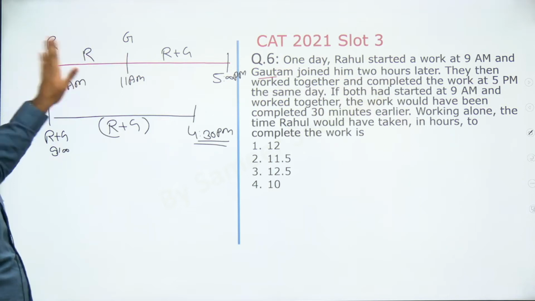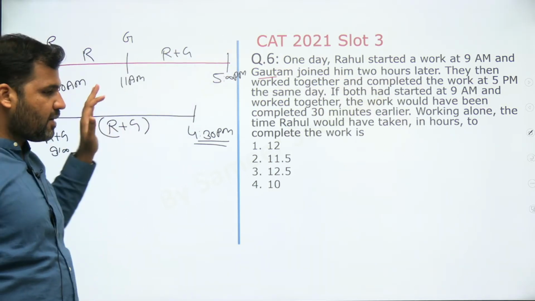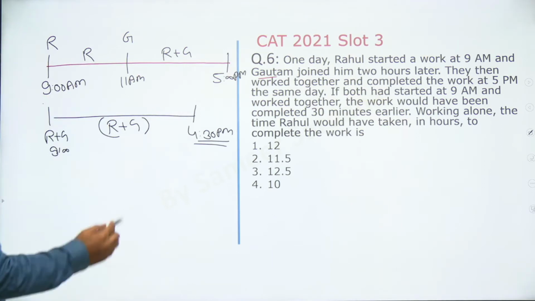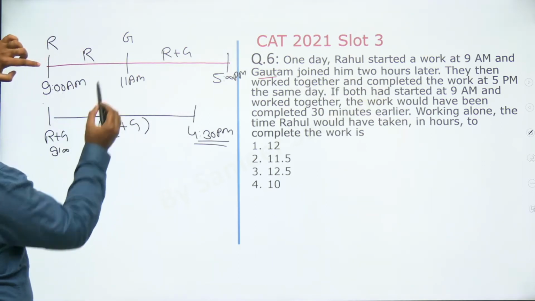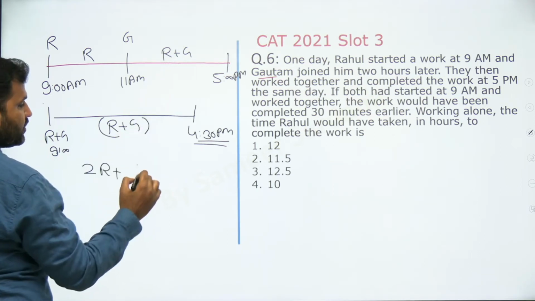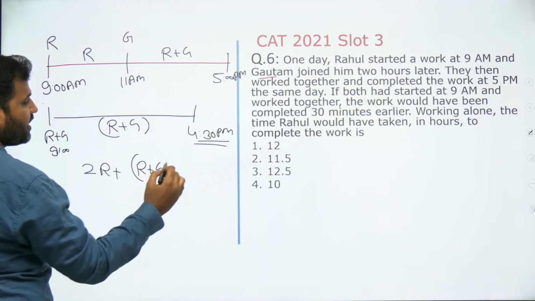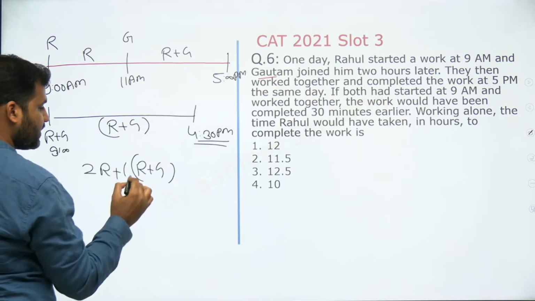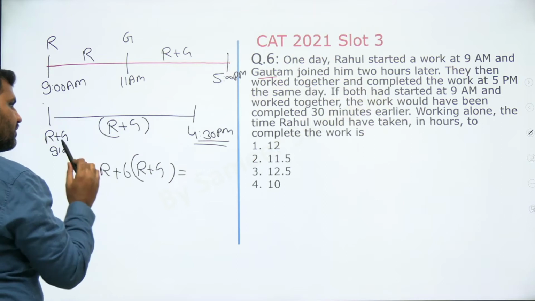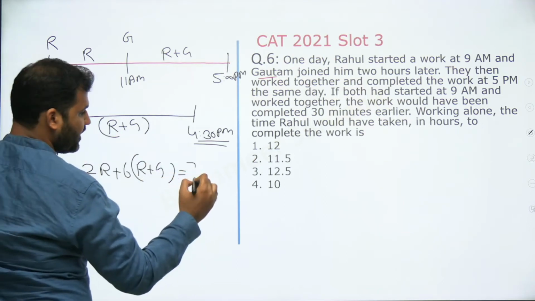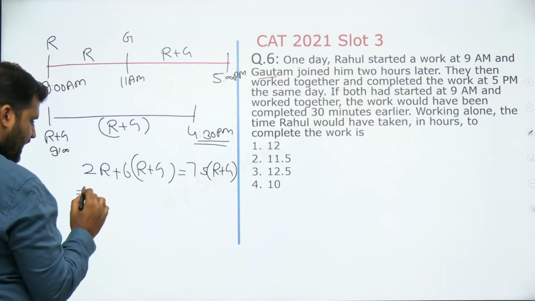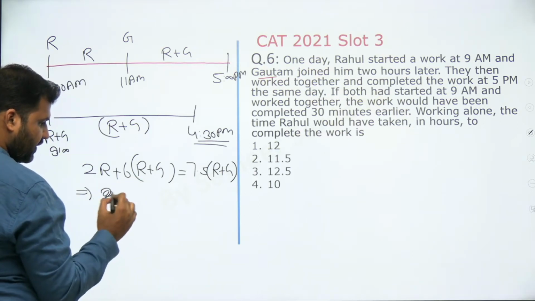So the amount of work being done over here and the amount of work being done over here is the same. That's the point here, right? So can I say, when Rahul worked for 2 hours and Rahul and Gautam together worked for, from 11 to 5, 6 hours, this amount of work is the same as when Rahul and Gautam are working for a total of 7.5 hours, right?